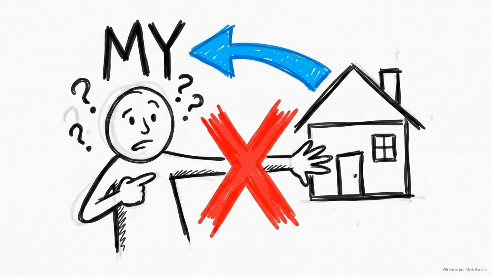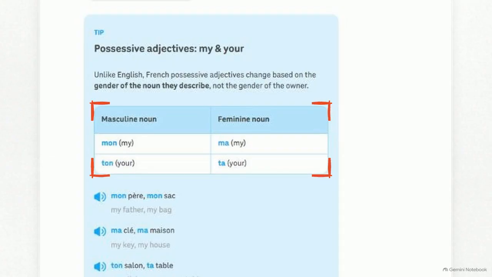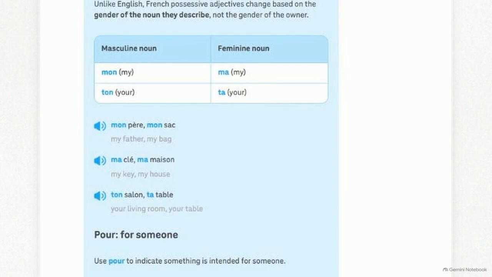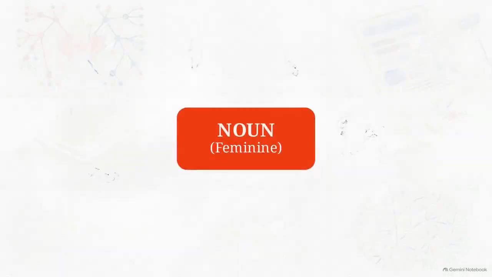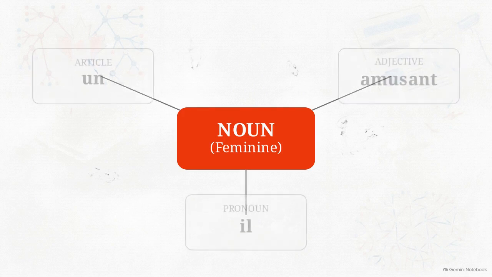Mistakes often occur when native English speakers attempt to map possessive words like "my" to themselves as the speaker, rather than the object. As this table indicates, the word for "my" changes entirely on the grammatical gender of the noun being possessed. Because a key and a house are feminine nouns, the speaker must use the feminine agreement, ma clé and ma maison. For masculine nouns like a father or a garden, the possessive word shifts to mon. The gender of the noun is the non-negotiable anchor of the sentence. Every other word in the phrase must align with it.